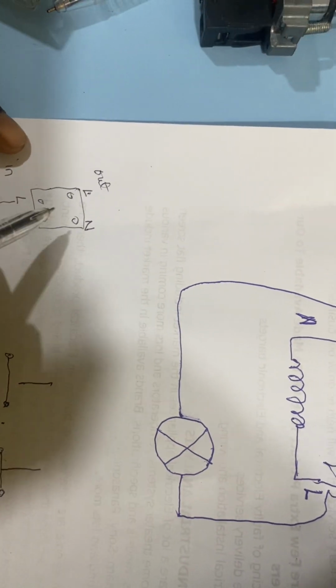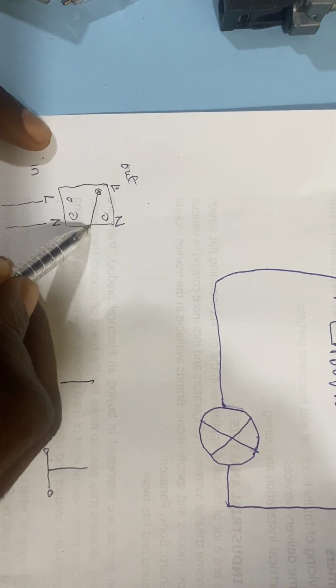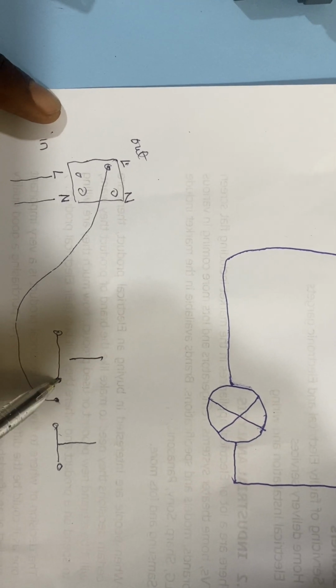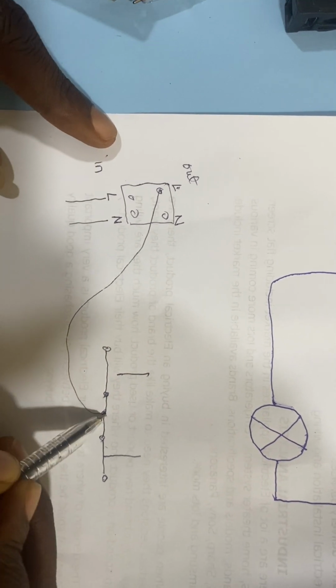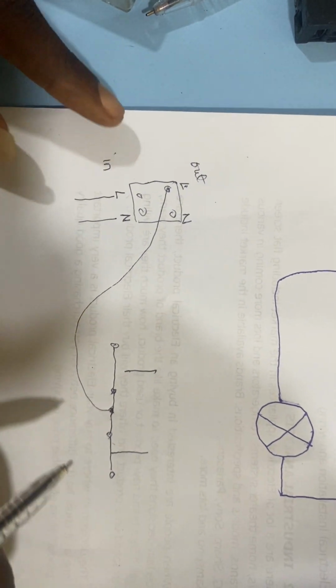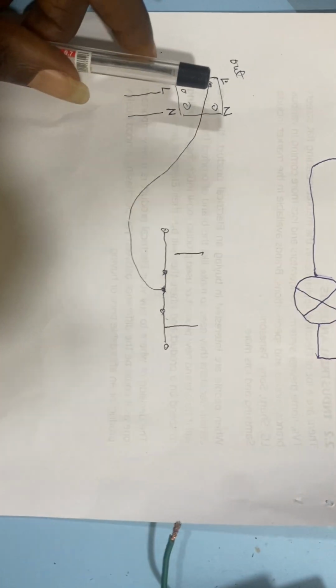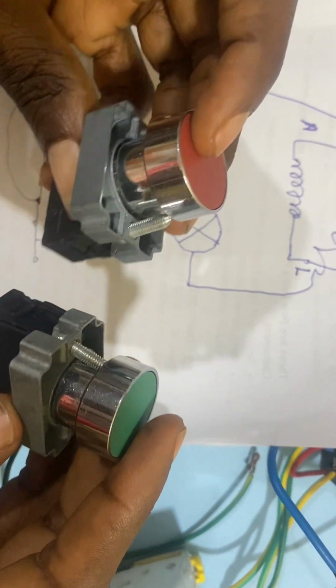So the live from this circuit breaker is going to terminate at this point. That is the live of our circuit breaker. So let's do the connection, bringing our start and stop button, connecting the live together. So this is the start button and this is our stop button. So let's do the connection.